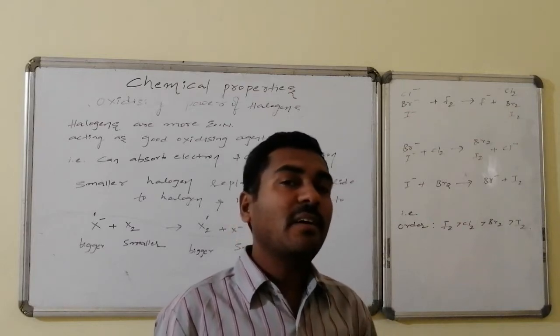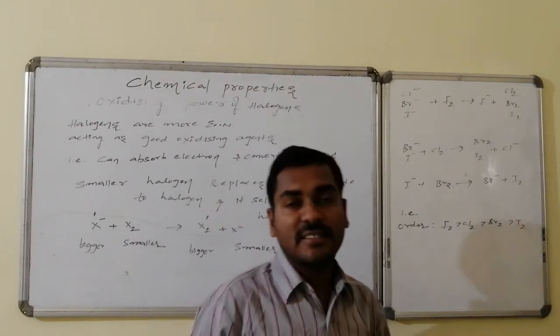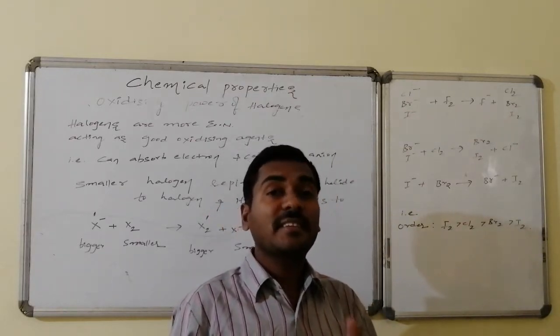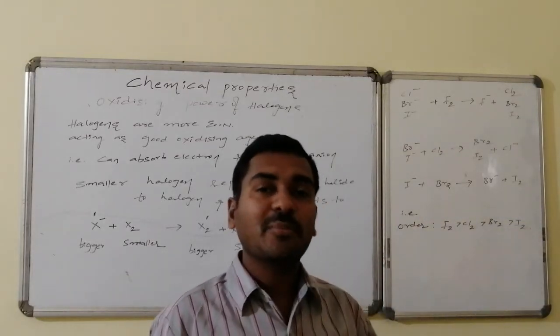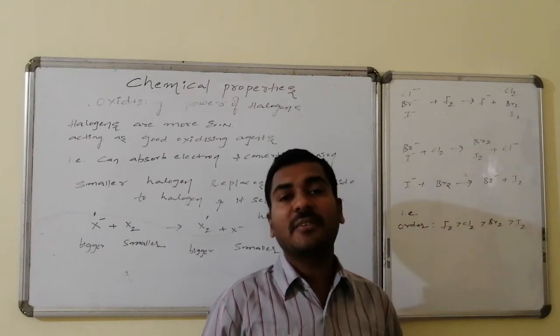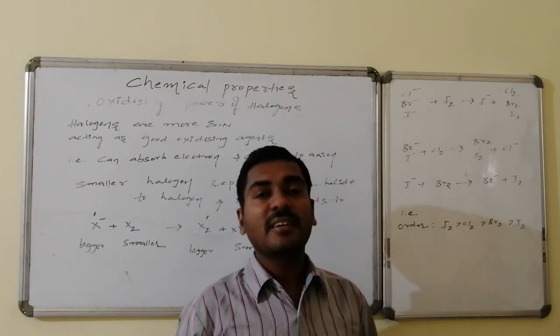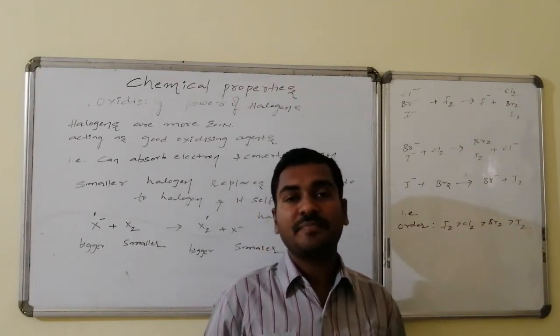The reactivity order related to the oxidation, otherwise the oxidizing agent nature, is fluorine is greater than chlorine, is greater than bromine, is greater than iodine. This is the order related to the oxidation ability.